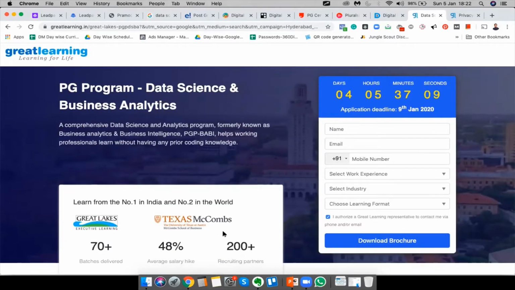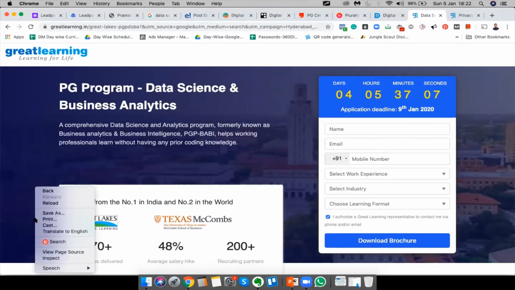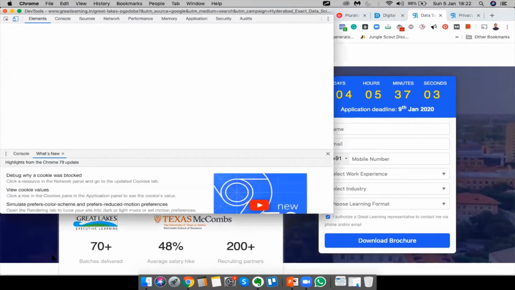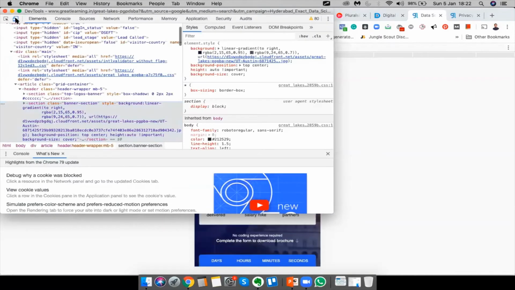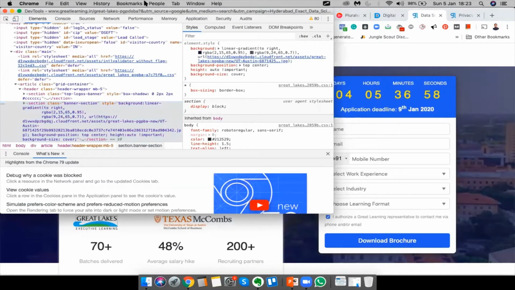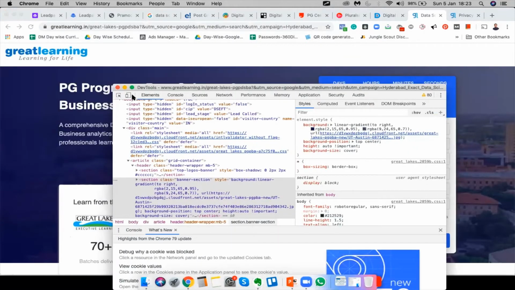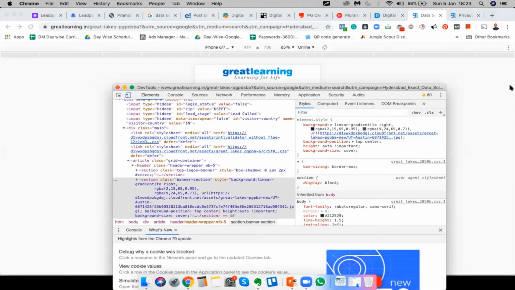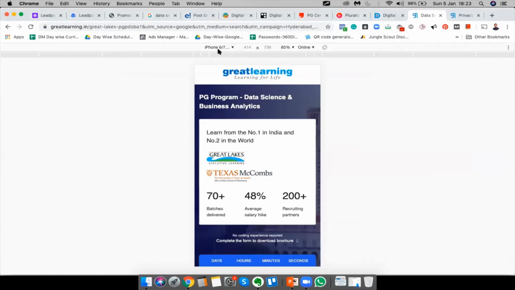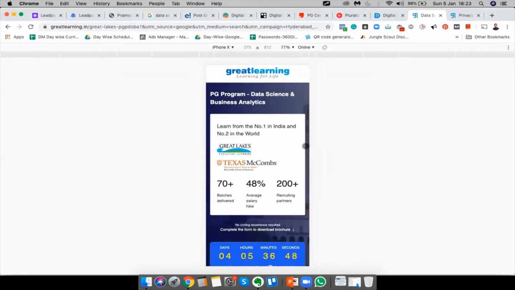So now I'm going to show you guys how this looks on the mobile. So I'm just going to quickly go on inspect. And I'm going to click on this. And I'm going to select the phone that I want to preview on. So I'm going to click on iPhone X.